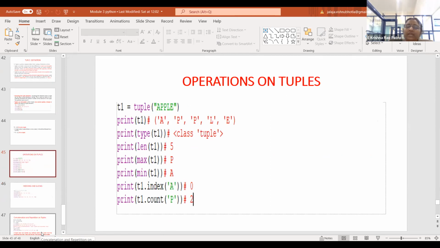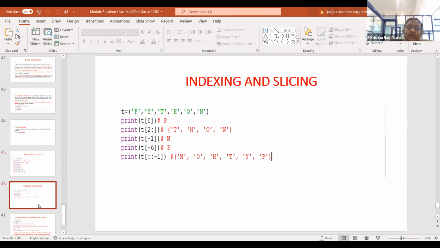So we can use methods like index and count on tuples. The count function will always give you the number of times a particular element is repeated in the tuple. Similarly, index is a function which always returns the index of the element which is inputted. Is that okay? Yes, ma'am.